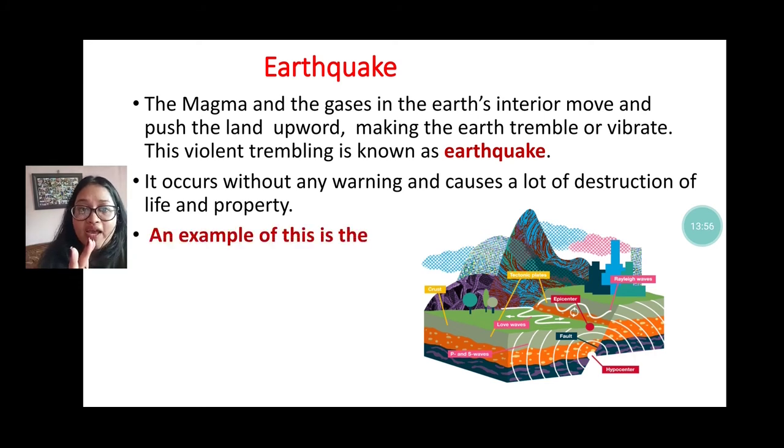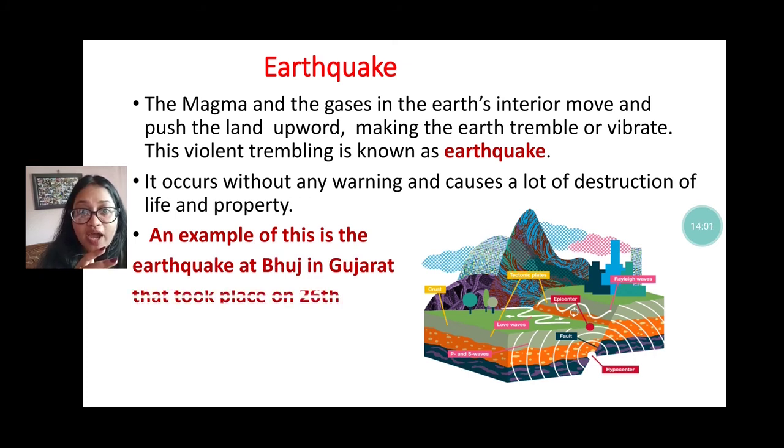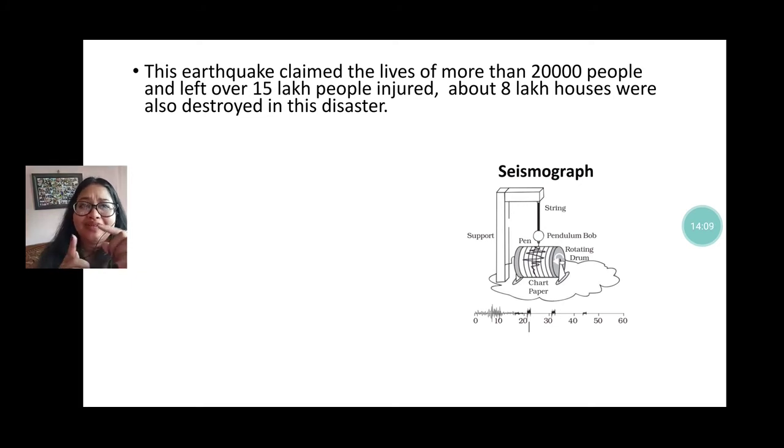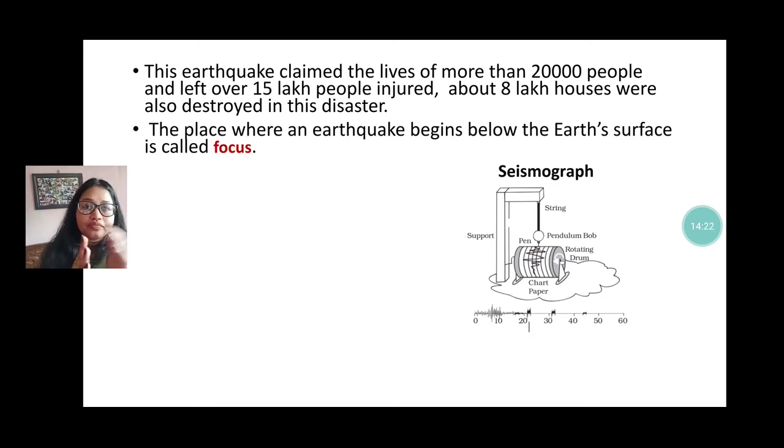As an example, I am giving you the earthquake which happened in Gujarat at Bhuj. It took place on 26 January 2001, and this earthquake claimed the lives of more than 20,000 people and left over 15 lakh people injured. About 8 lakh houses were also destroyed in this disaster. This is the most prominent example of an earthquake.